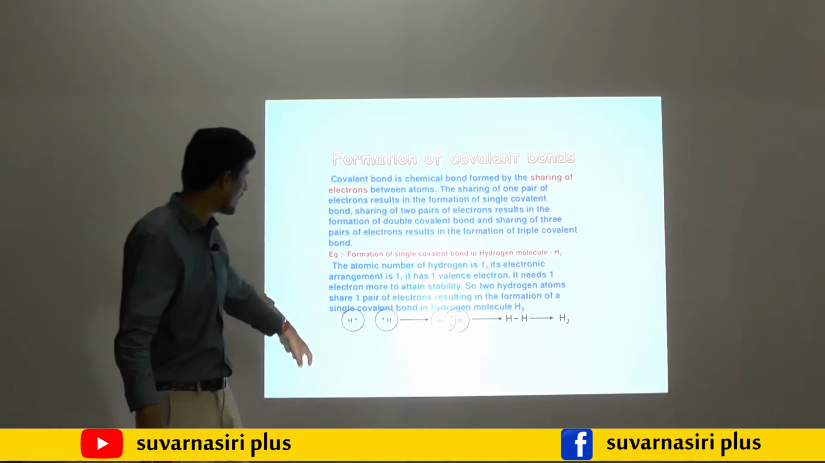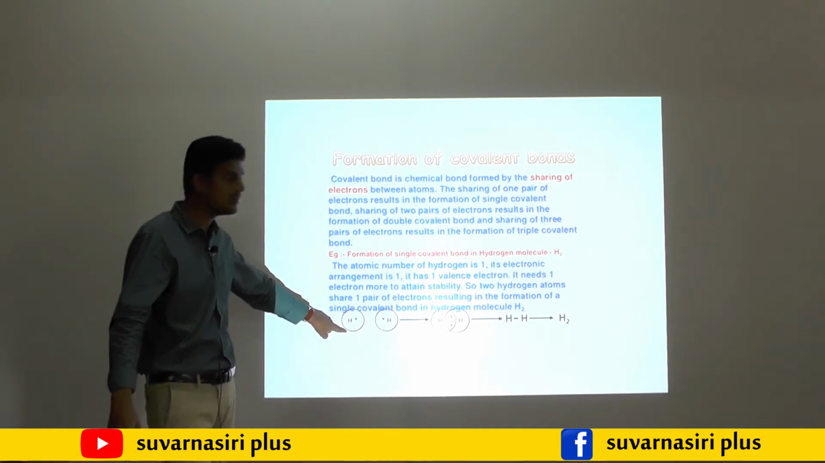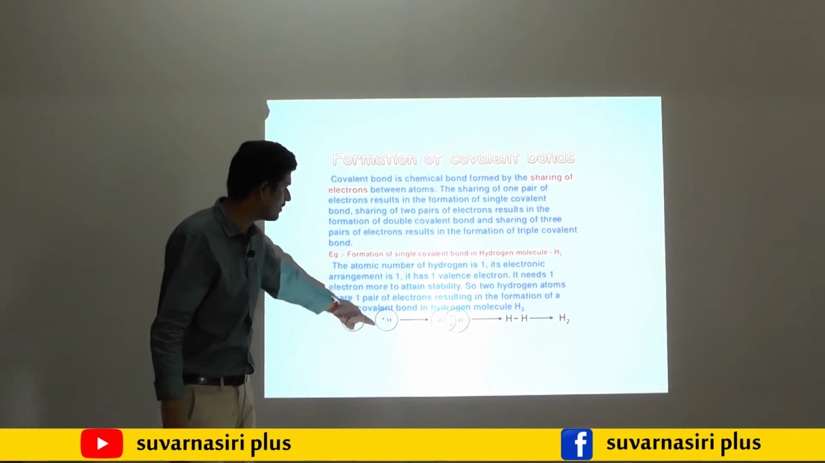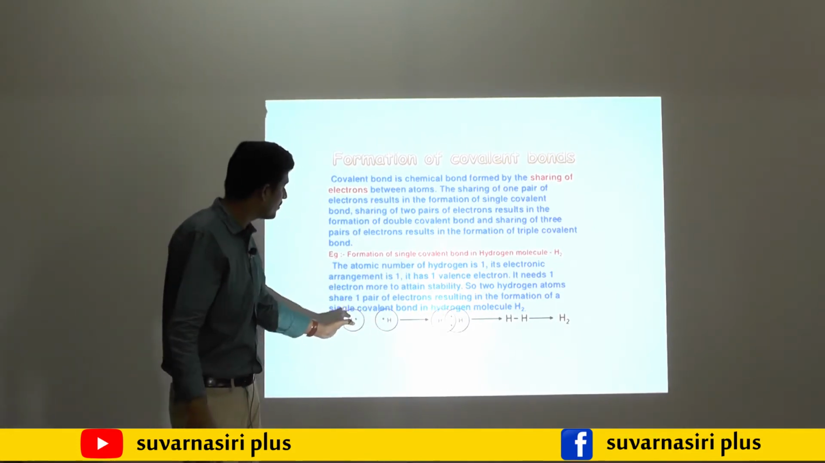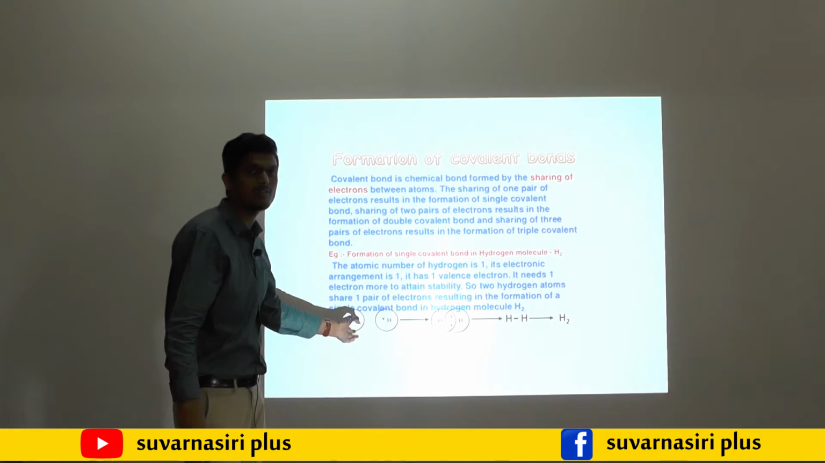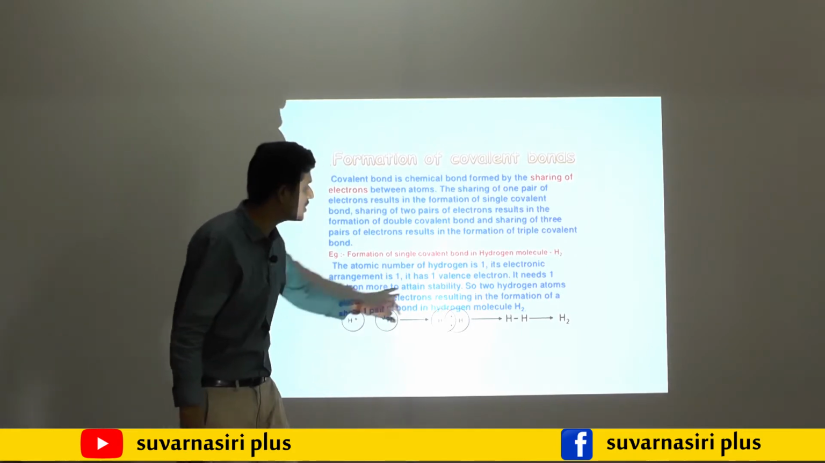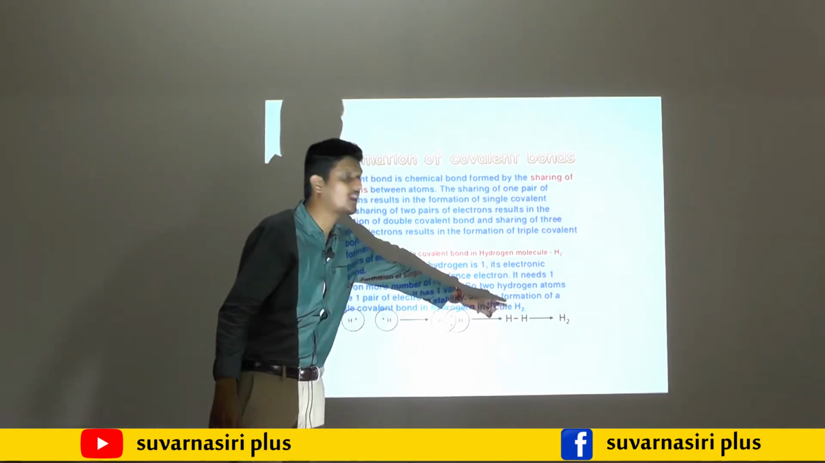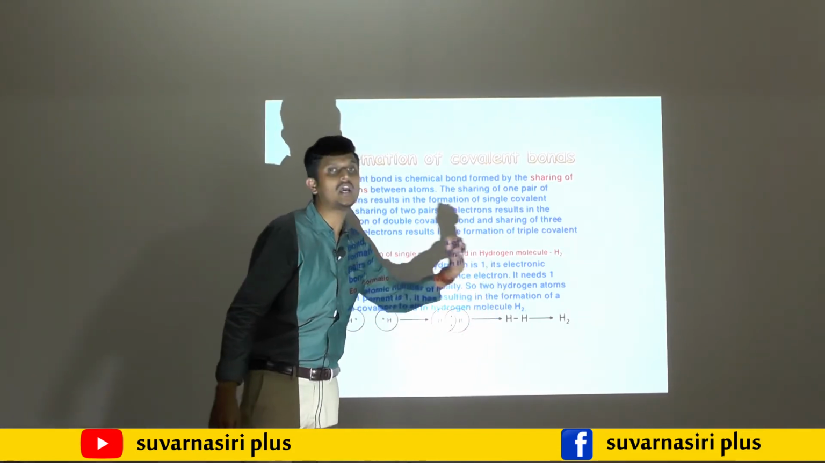Hydrogen, you may observe here, consists of 1 electron. There are 2 hydrogens in H2. This hydrogen has 1 electron, and this hydrogen has 1 electron. Both will not donate the electron, they will share the electron. When they share the electron, a covalent bond is formed between hydrogen and hydrogen. Then it forms H2.